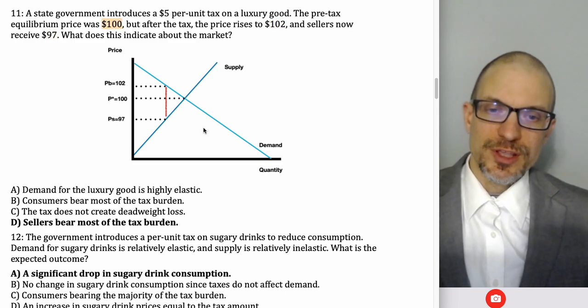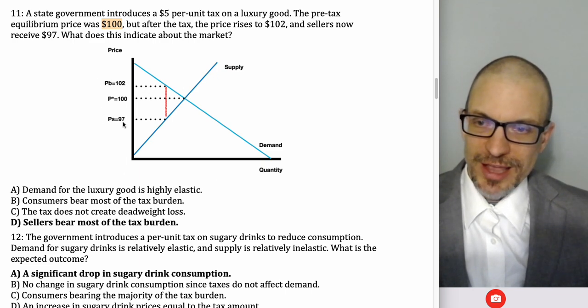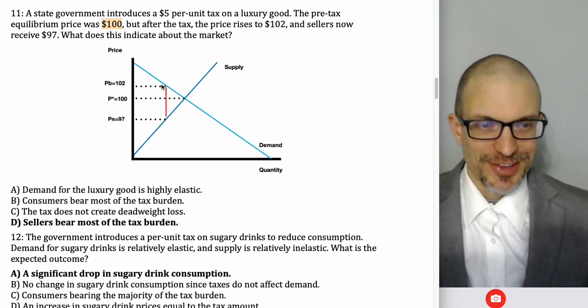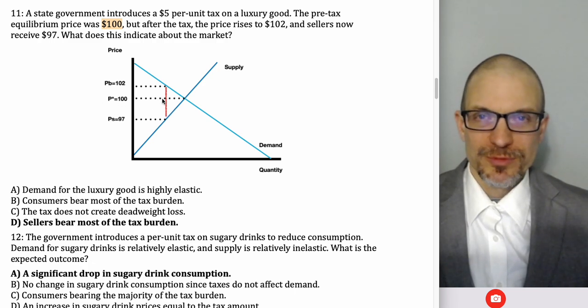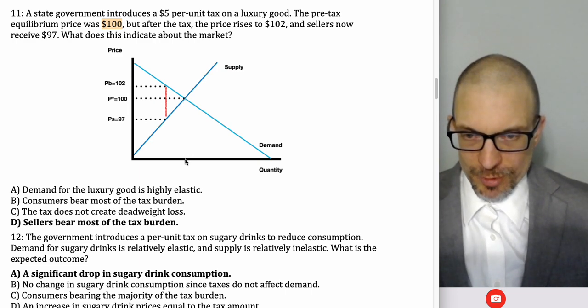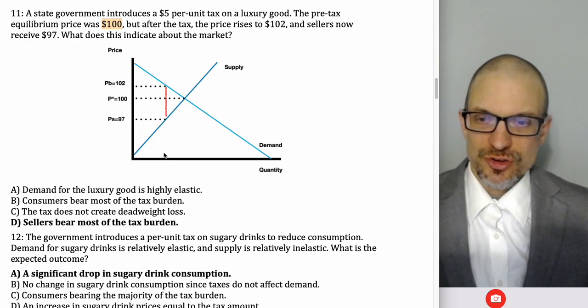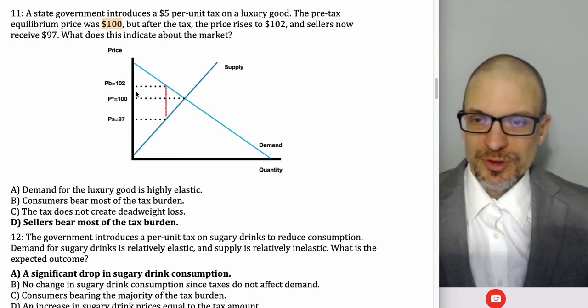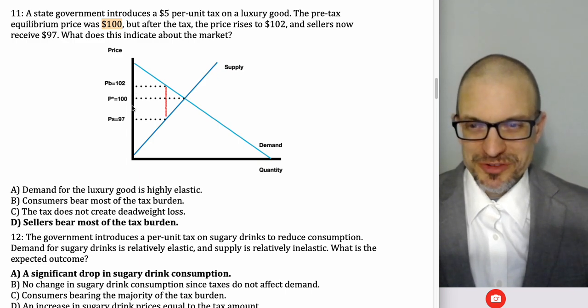So here's the graph. Here's demand, here's supply. We have the price paid by buyers at 102 and the price received by sellers at 97, right? The tax, I didn't label it, is this red line right here, that $5 per unit. And here is the original equilibrium price without a tax, and here is the equilibrium quantity. The quantity right here, I'd call QT. That's the quantity actually traded, or the quantity with the tax. And we see the price paid by buyers rose a little, but the price received by sellers fell a lot. So sellers bear most of the tax burden.